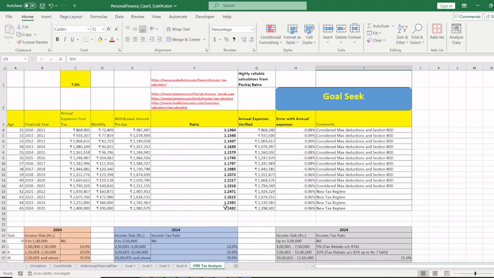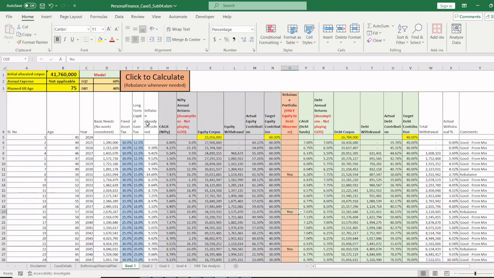So I made a tax model, and for each goal I have computed the tax, as compared to the previous video where I had fixed the tax. All taxes are computed based on some assumptions that I have made for tax slabs. That's why they're changing. This is 30%, this is 10%, 15%, 25%. So this is a computation that I have done of what the tax slab could be based on these kinds of slabs.